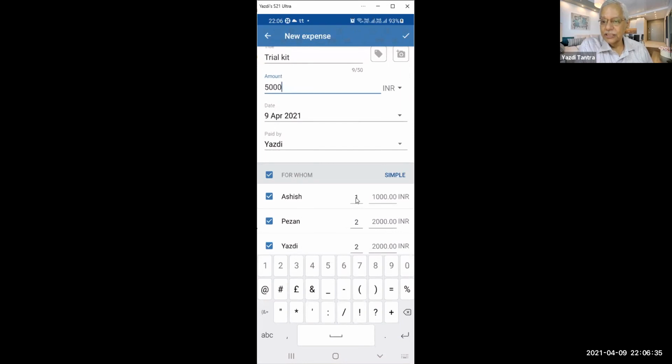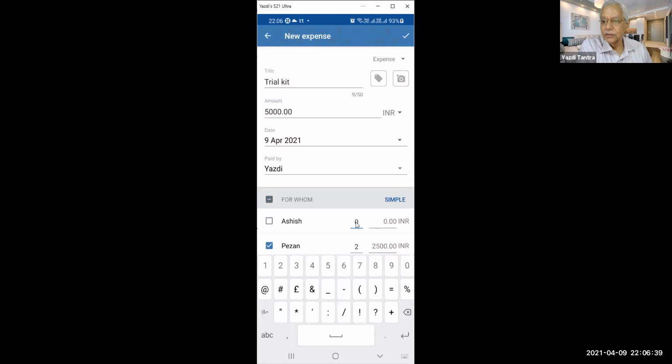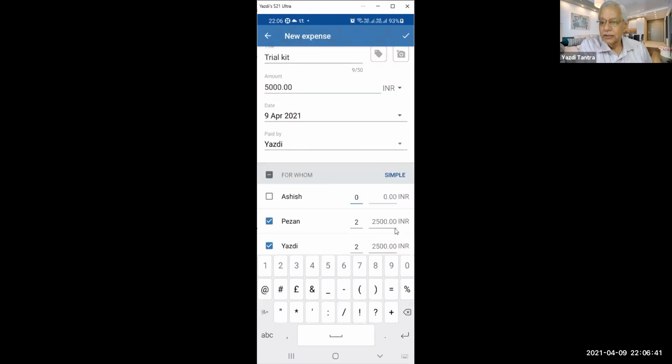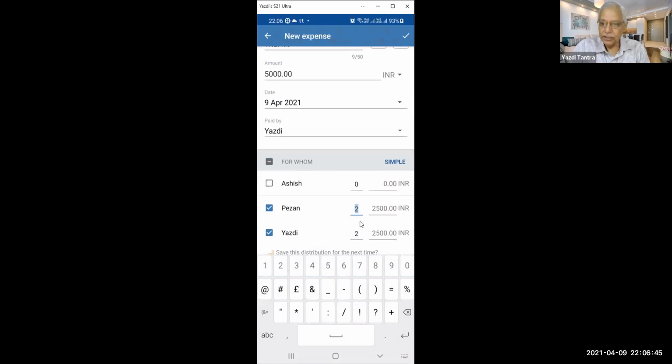Or suppose I say nothing for Ashish. Suppose in this case, I say he is not included, so automatically it becomes equal. Or then even within that, I'll say 3 is to 2. So automatically it becomes 3,000 is to 2,000. Got it?